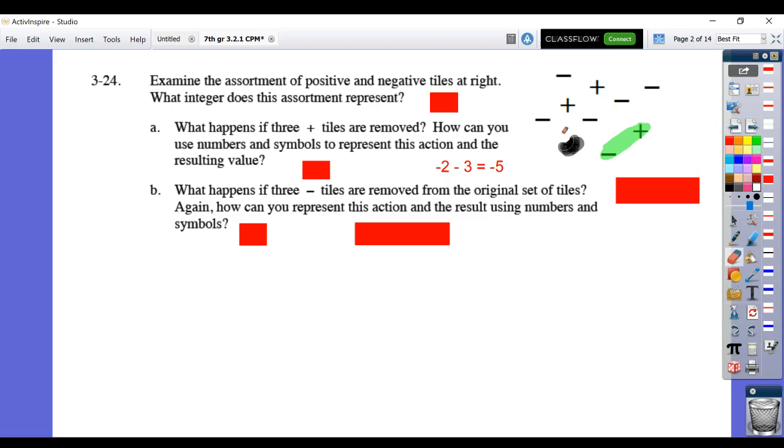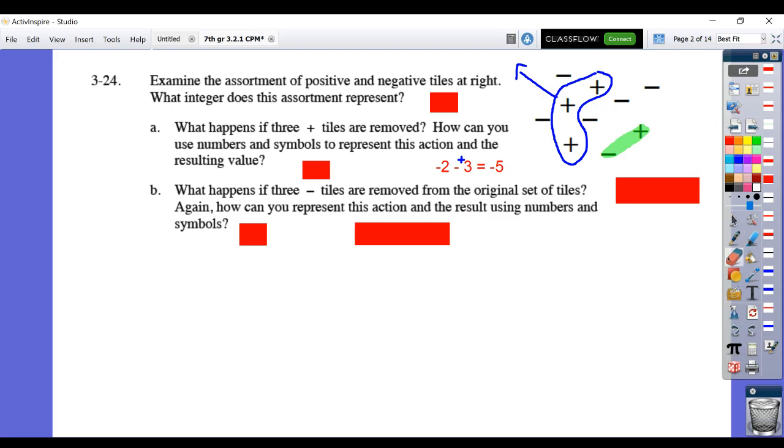Another way to have shown this, maybe that would have made it a little easier to understand, is instead of blacking out, maybe I should have lassoed them. It initially had a value of -2. I'm taking away 3 positives. I didn't put a positive sign in front of the 3 because we assume that it's positive if we don't see a sign, but you could have. You could have made this -2 minus +3. Again, you then would still make your zero sandwiches with anything that remains. And then, like we said, there's a value of -5 remaining.